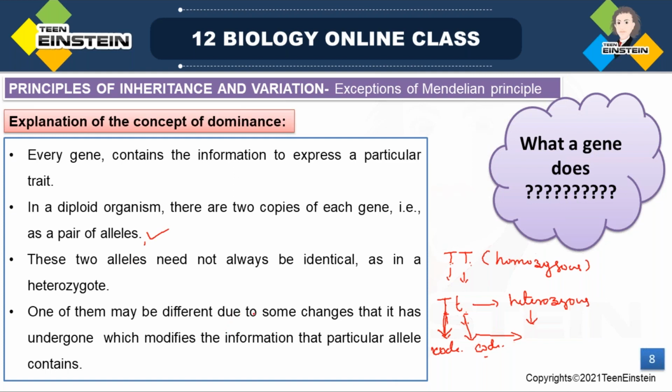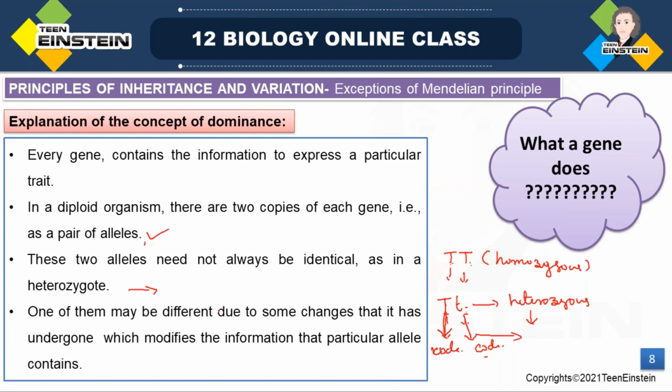So these two alleles won't always be identical, right? In the case of heterozygotes, both alleles are different, but in homozygous condition, both alleles will be similar. In heterozygous condition, one of them may be different due to some changes.